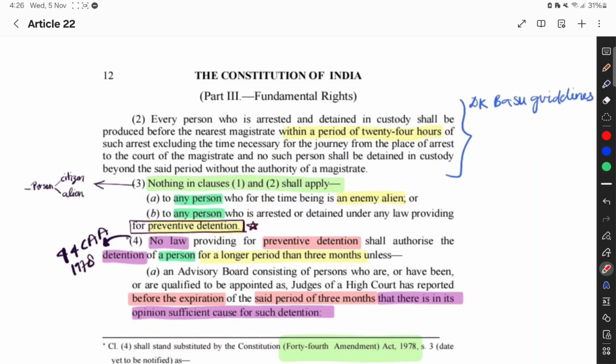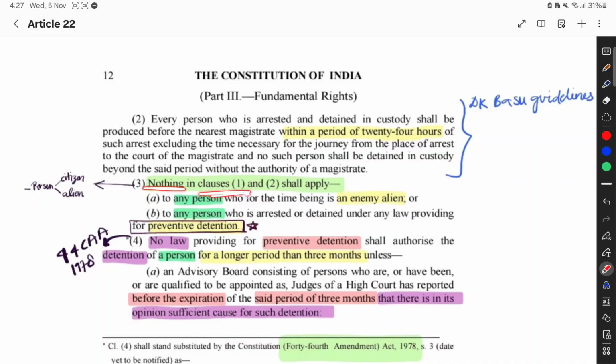Now clause number 3 talks about the applicability. Clauses 1 and 2 of Article 22 are specifically applicable only to citizens and foreign aliens. On which is it not applicable? किस किस पे अप्लाई नहीं होगा?